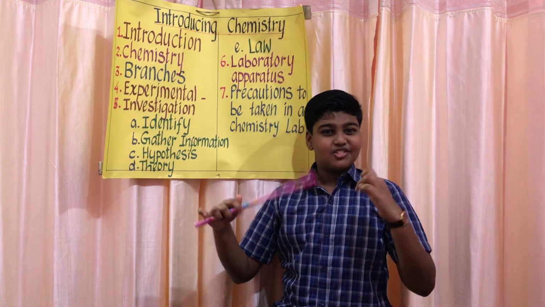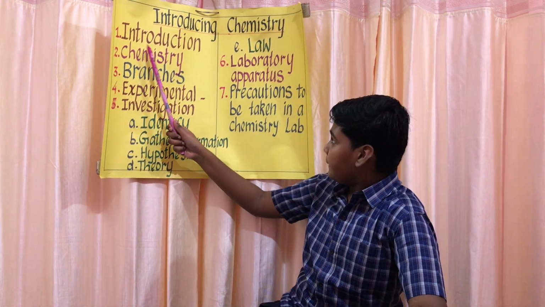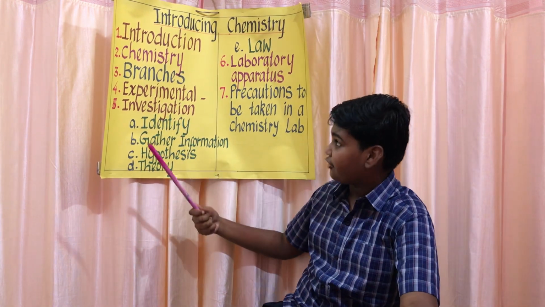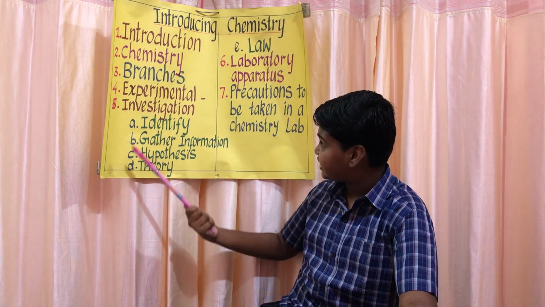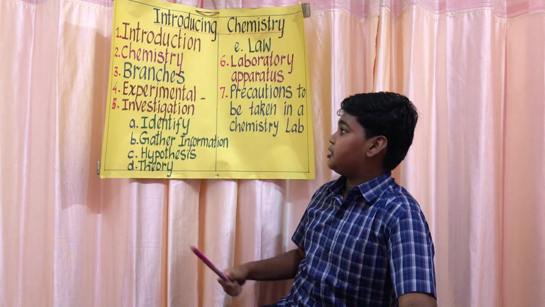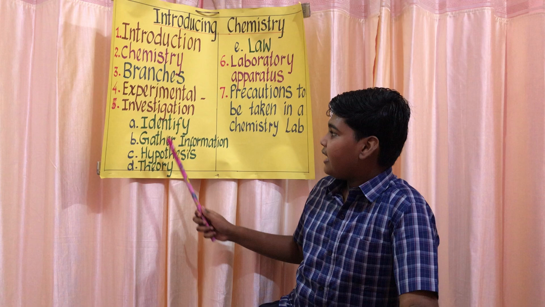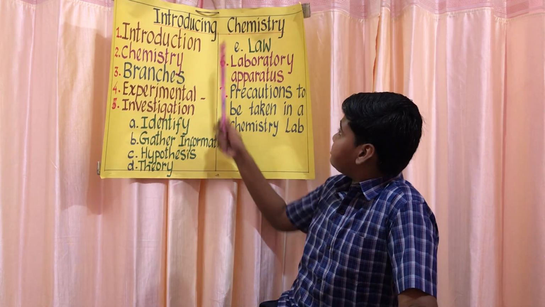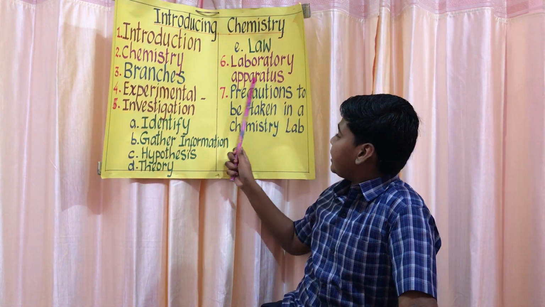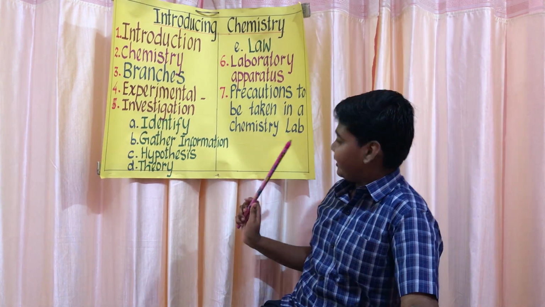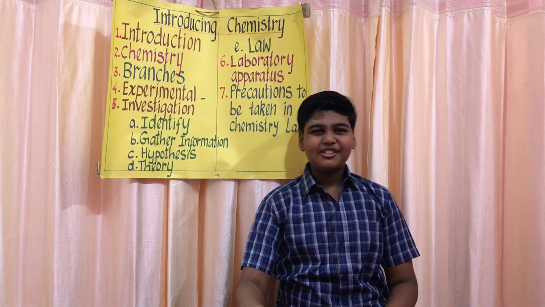Okay friends, so in today's class we learned about the introduction, then chemistry with the definition of chemistry, areas of chemistry, alchemy, then the branches of chemistry, then the experimental investigation, which is the scientific method, and we learned about all the steps of the scientific method, then laboratory apparatus, then precautions to be taken in a chemistry laboratory.